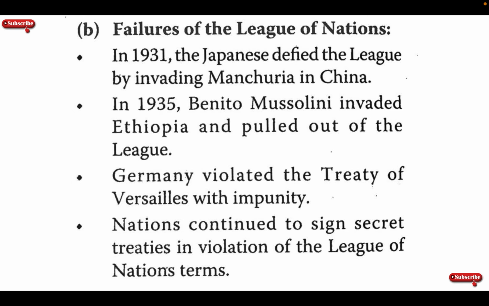Failures of the League of Nations. In 1931, the Japanese defied the League by invading Manchuria in China. In 1935, Benito Mussolini invaded Ethiopia and pulled out of the League. Germany violated the Treaty of Versailles with impunity. Nations continued to sign secret treaties in violation of the League of Nations terms.